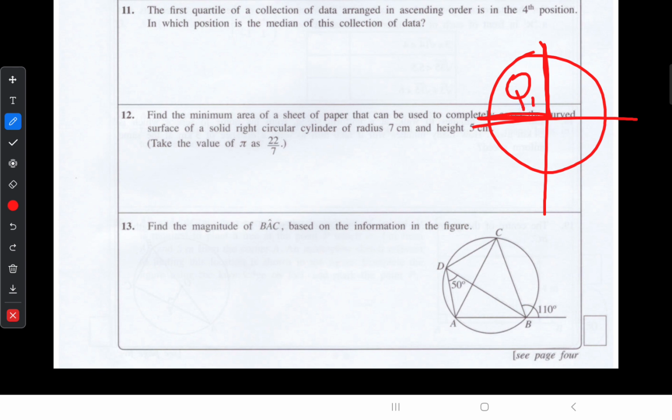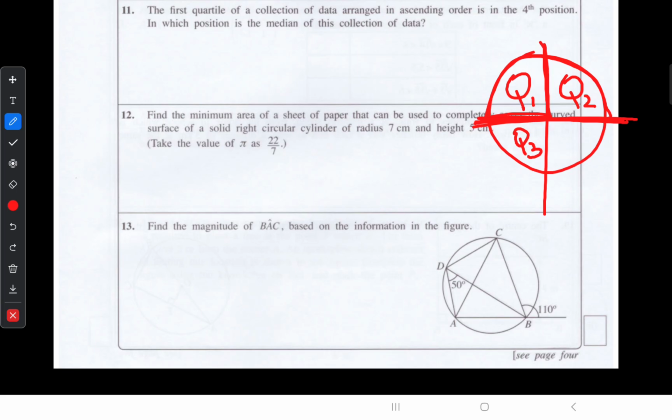Second quartile means half of this data. The data set was split into 4 equal portions. First one is called Q1, first quartile. First one and second one both together, that is Q2. First one and second one and third one, that means 3 quarters together, that is called the third quartile. In first quartile, only 1 quarter. In second quartile, there are 2 quarters. In third quartile, there are 3 quarters.